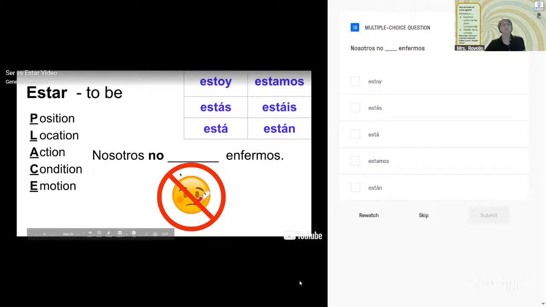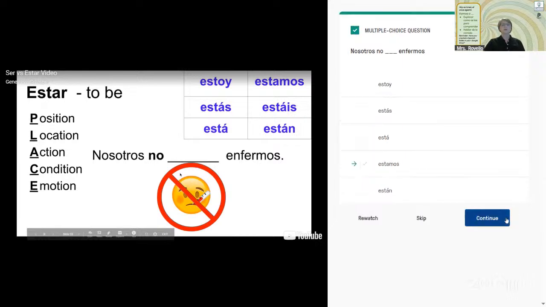Yeah. So nosotros is we, right? And therefore estamos. Because the plural of I, if it's yo estoy, the plural of I is we. And so estamos. Muy bien. So we are not sick. So again, that would be our condition, temporary. So we would use a form of estar, not a form of ser. Okay. Any questions?